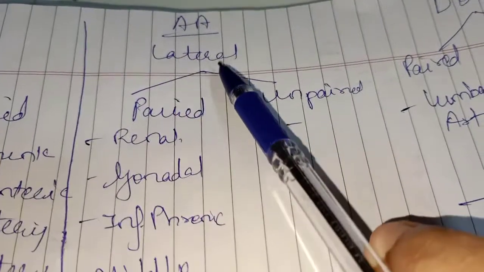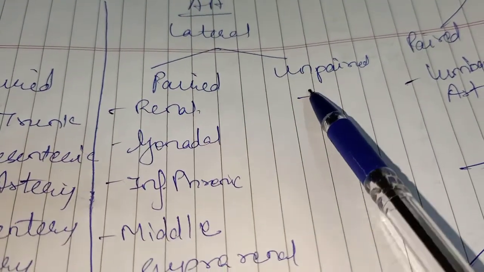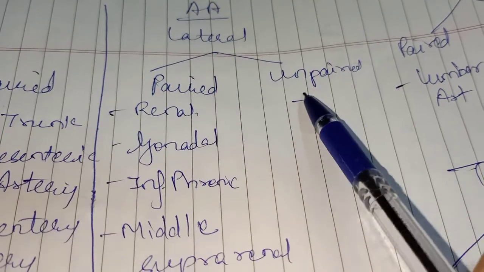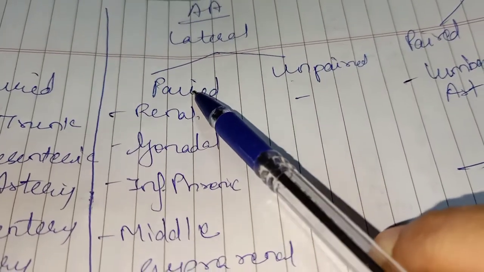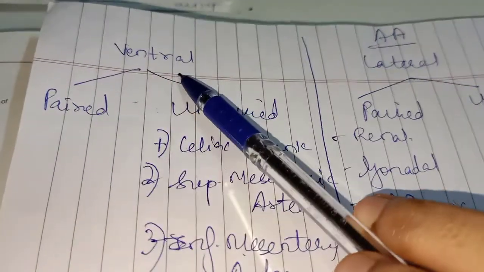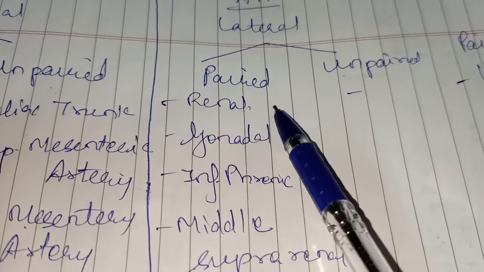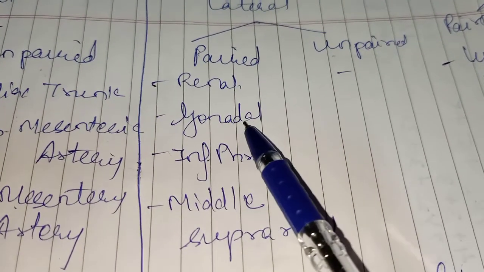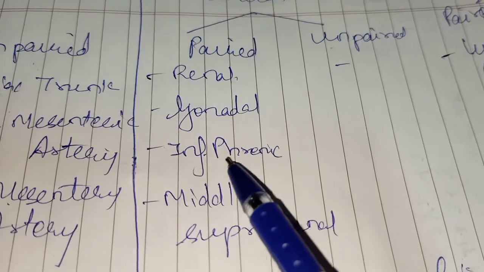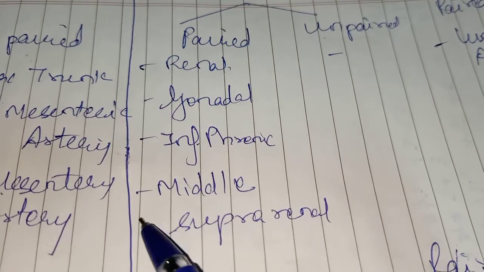Now from the lateral aspect of the abdominal aorta, we divide into paired and unpaired, but there are no unpaired branches. There are only paired branches. If you see here, on the ventral it is only unpaired, and on the lateral it is paired. The paired branches are renal arteries, right and left, gonadal arteries, right and left, inferior phrenic artery, right and left, and middle suprarenal artery, right and left.